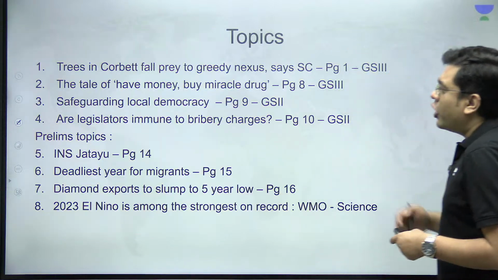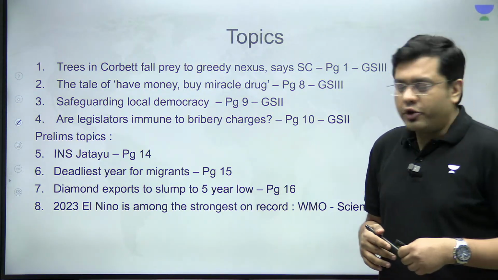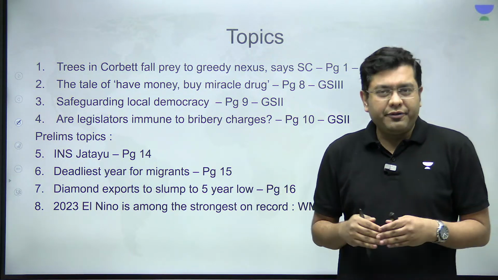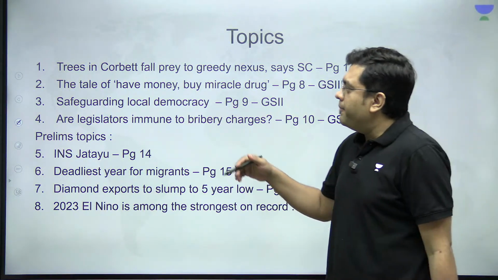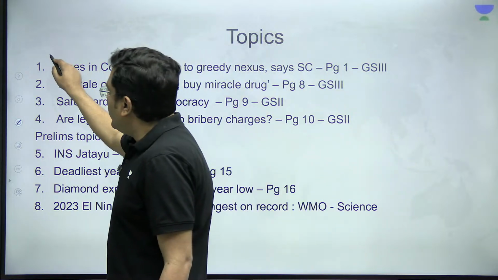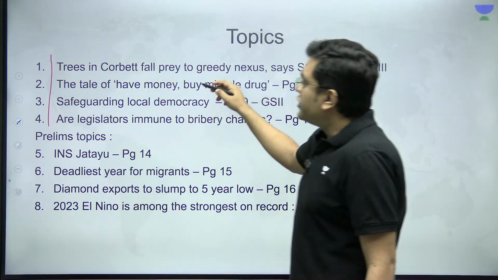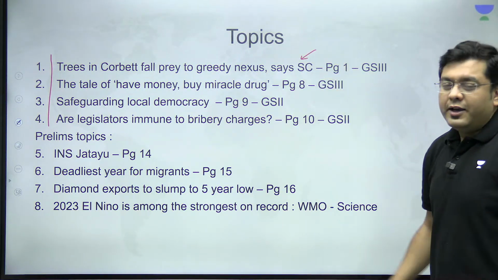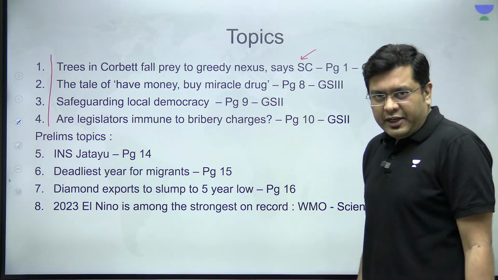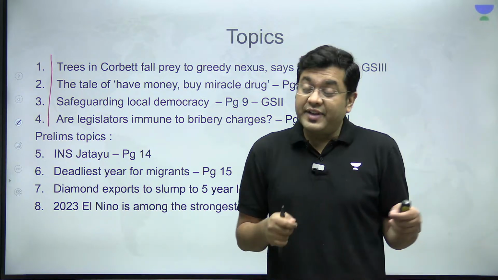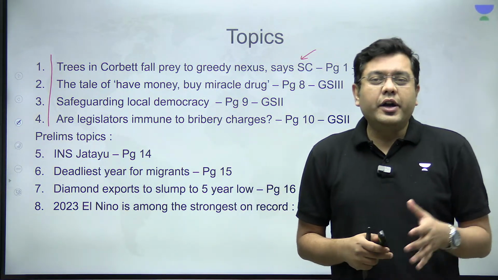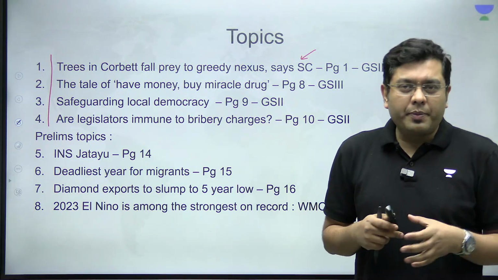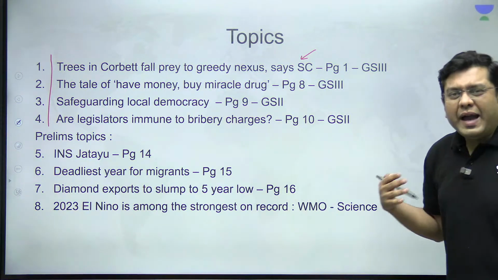Now, looking at the topics that we are going to hold a discussion for today. In total, we are going to have a discussion for 8 different topics. Out of them, 4 are going to be in significant detail. First of all, trees in Corbett fall prey to greedy nexus, observes Supreme Court. Now, Supreme Court has come down significantly harshly when it comes to the construction which has been carried out in the region of the Corbett Tiger Reserve. So we are going to analyze that a bit.